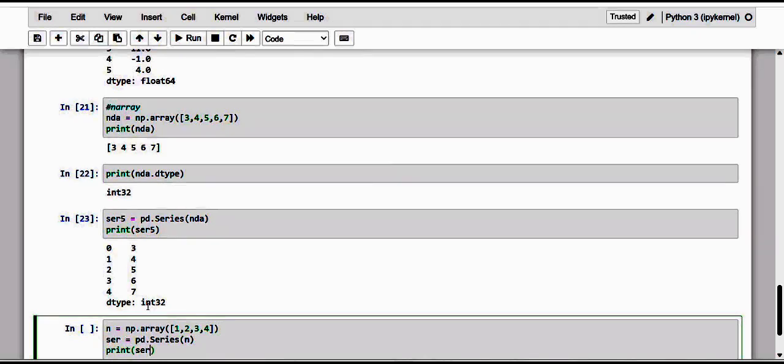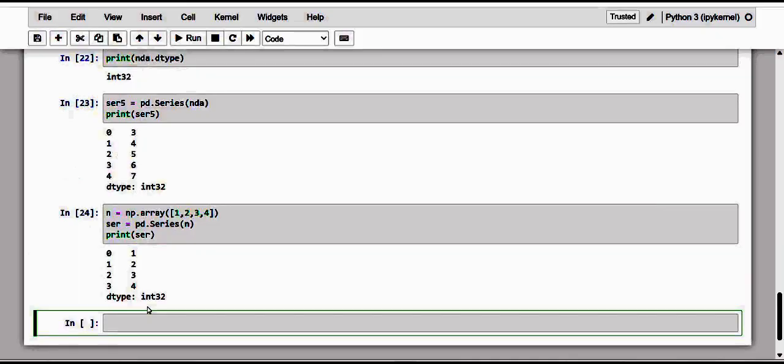So kindly observe, by varying the values of an element of a NumPy array used to build the series, if we make any copies or references, of course the corresponding value in the series would also vary. So how is it possible? Kindly just have a note of it.